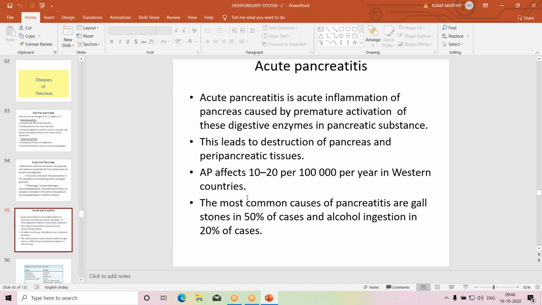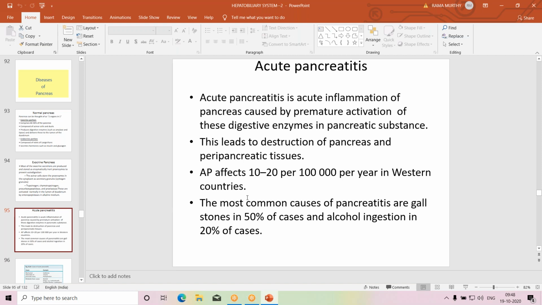The most common causes of pancreatitis are gallstones and alcohol ingestion, chronic alcoholism. These two account for 70 to 80% of cases of acute pancreatitis.